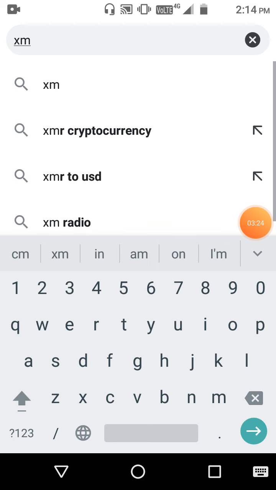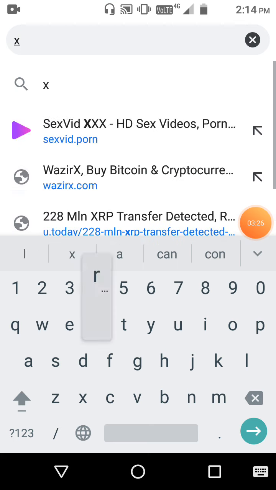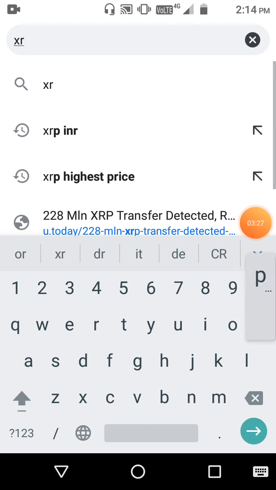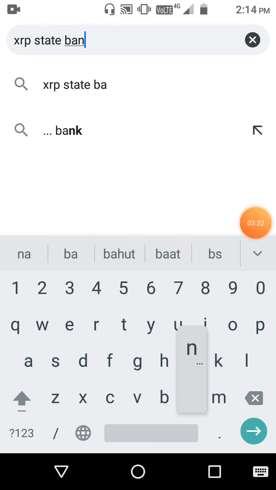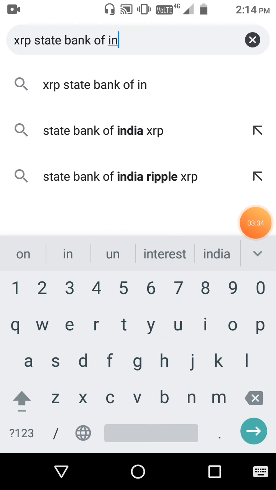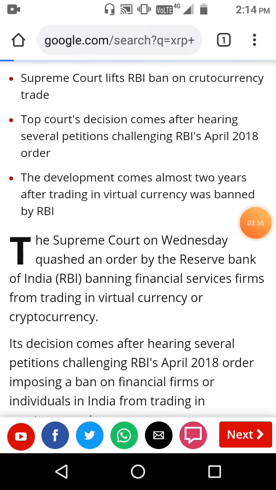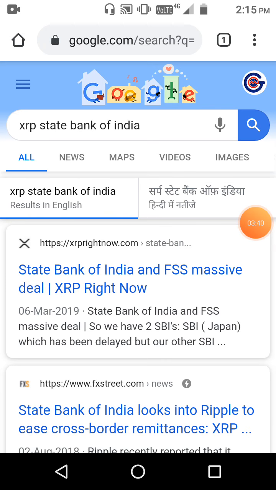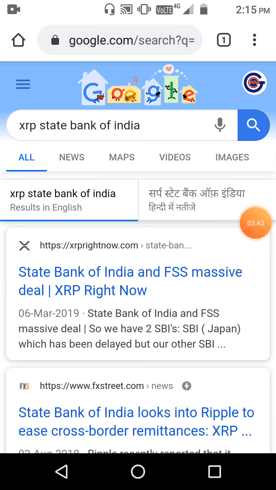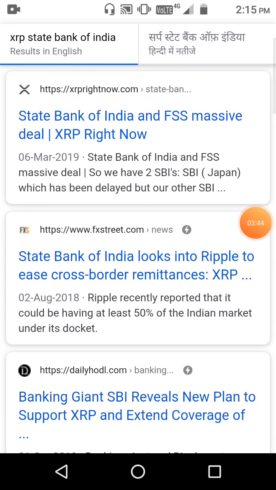is authorized by many international banks. You can see that it is XRP, and even State Bank of India. I want to see whether State Bank of India allows it or not. You can see that State Bank of India and FSS have a massive deal on XRP right now. State Bank of India looks into Ripple to ease cross-border remittances. So it is similar to NEFT, RTGS, and many countries are using Ripple.